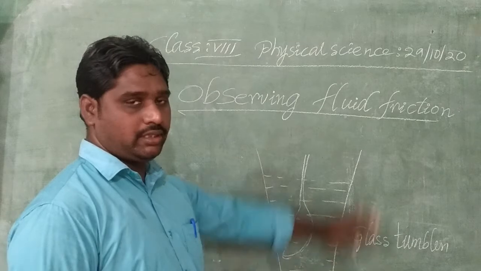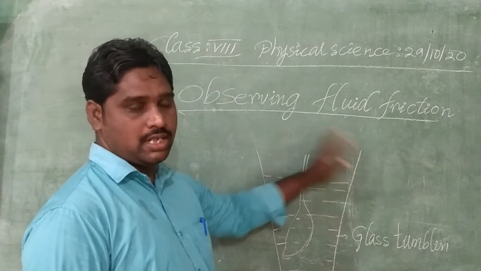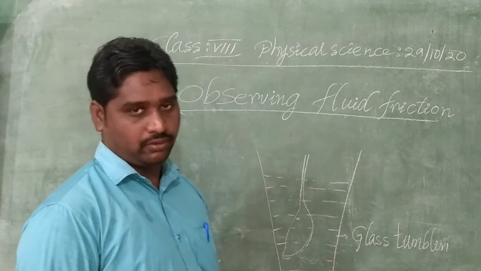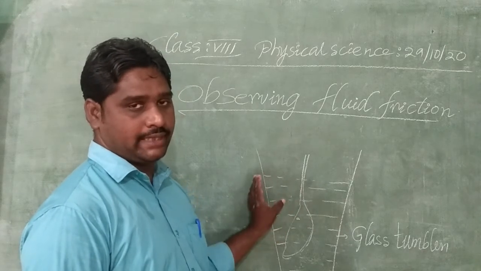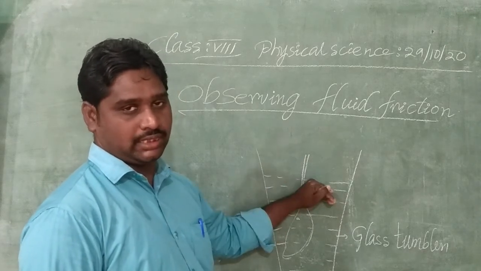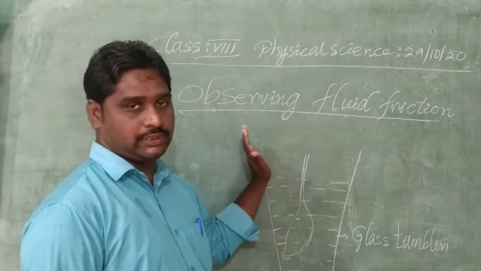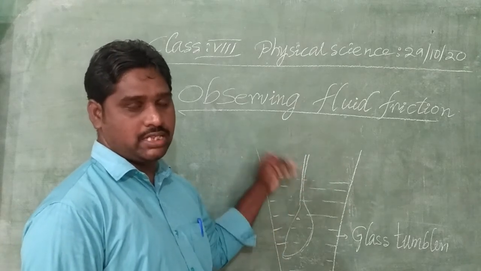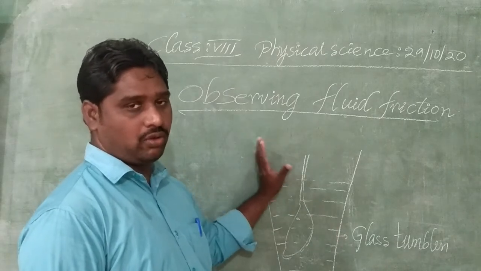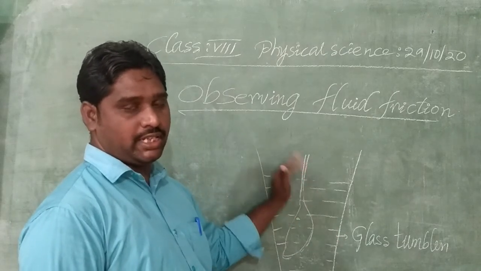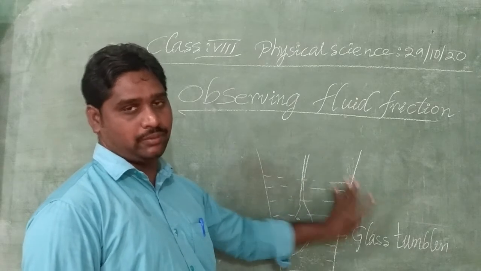So here the fluid friction arises between the liquid layers. The force of friction arising in between the liquid layers is the fluid friction. It also arises between the liquid layers and the surface of the glass tumbler.